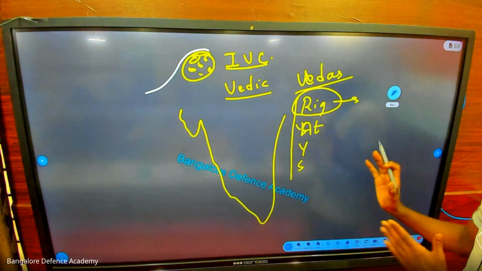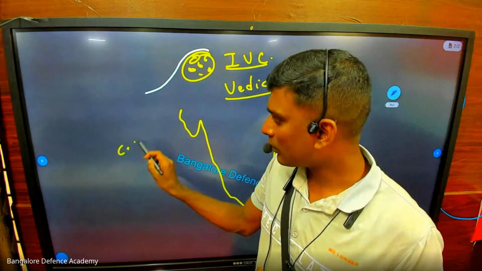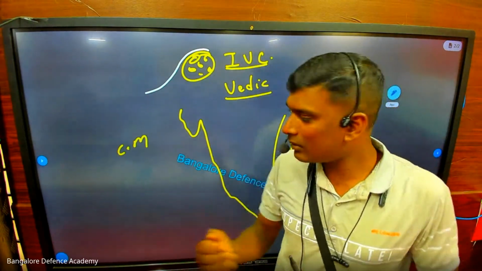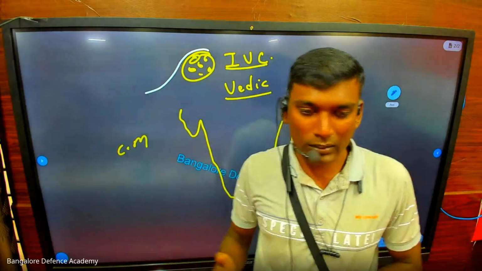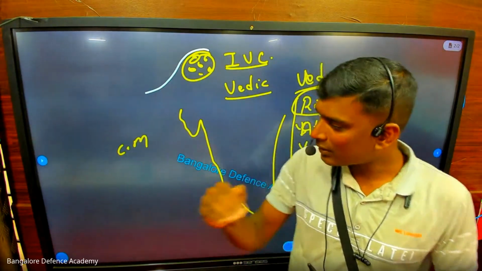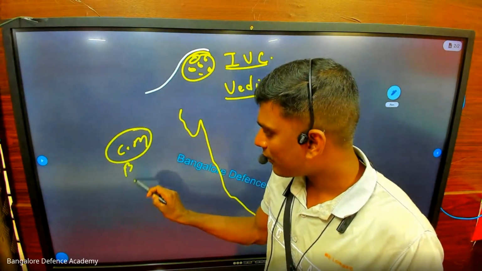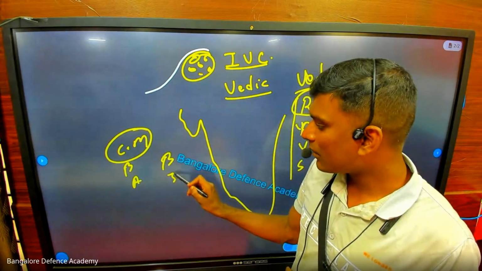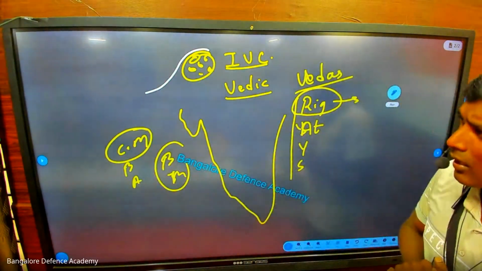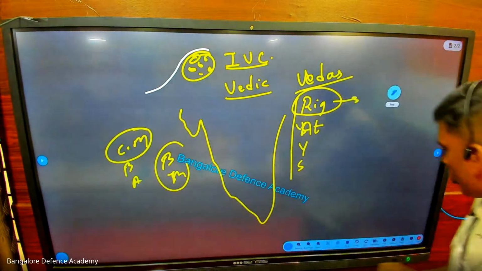So after this Vedic time, what happens? Slowly we have kings, like Chandragupta Maurya. You might have heard of a person called Chanakya. In GK they will ask who wrote the book Arthashastra. Arthashastra was written by Chanakya. I have given you the 300 questions, do you remember? All these things are in that. So Chandragupta Maurya, Bindusara, Ashoka, Buddha, then Mahavira, all these people come under ancient time. Then have you heard of a king called Alexander? So who is this Alexander?